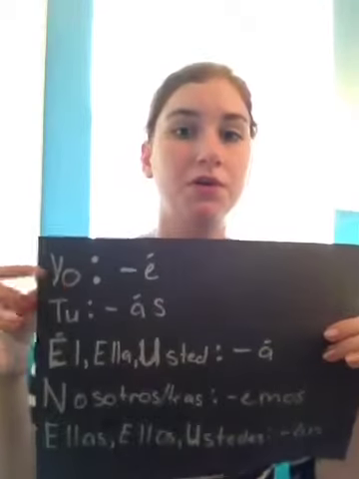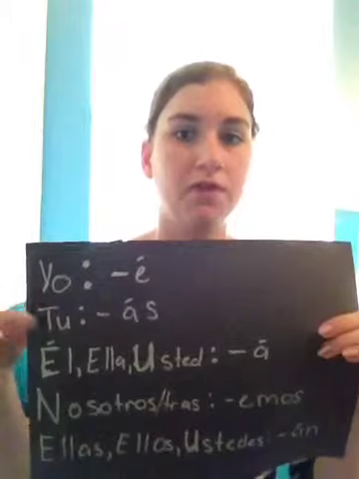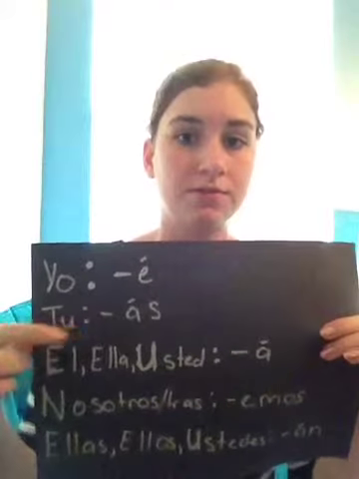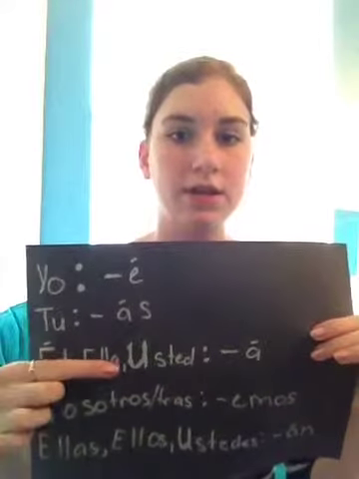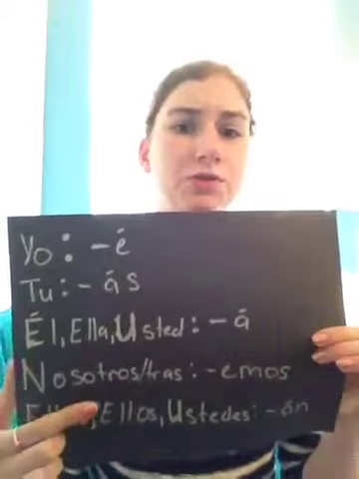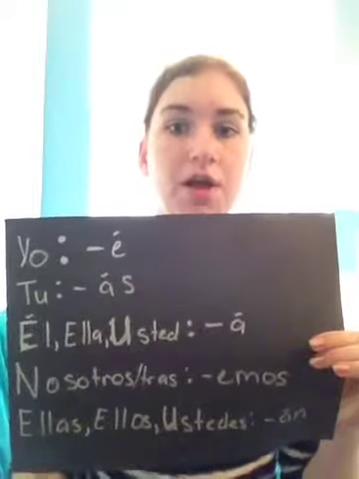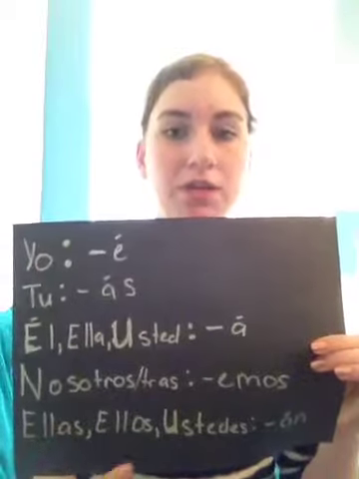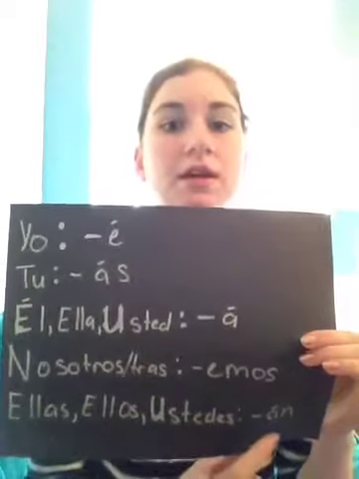The verb endings are all going to be the same. So for AR, IR, and ER, they're all going to be the same endings. So those are, for yo, you're going to end it in e. For tú, as. Él, ella, ustedes, a. For nosotros and nosotras, it'll be imos. For ellos, ellas, and ustedes, it's going to be an.